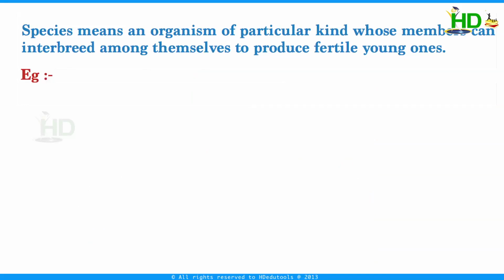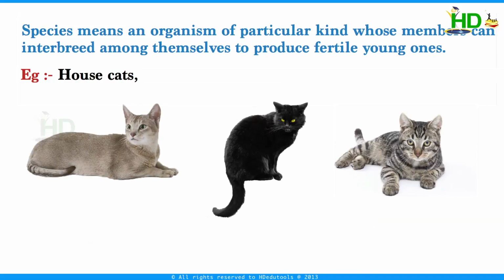For example, house cats. They belong to one species. They may have some differences among themselves, such as color, height, and the length of the tail, but all can interbreed. That means we can say house cat is one species.